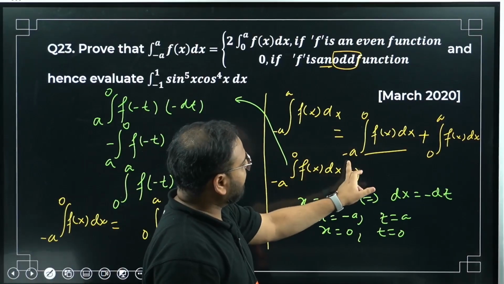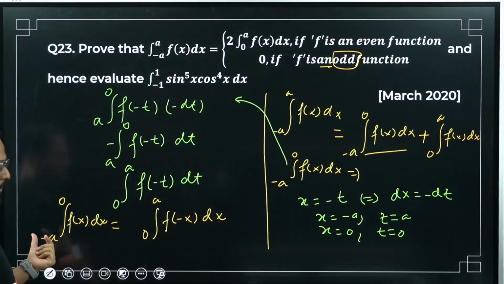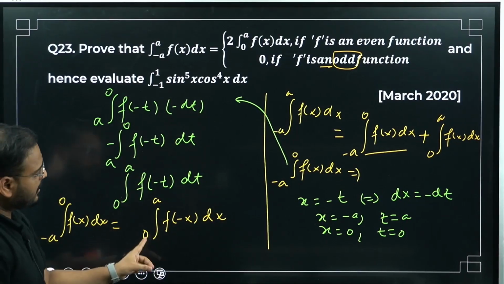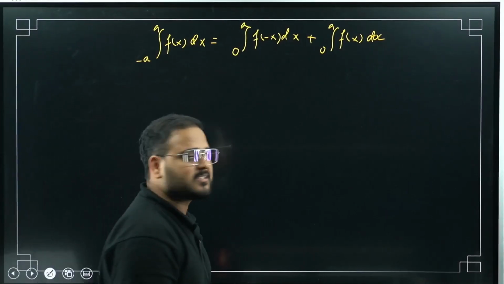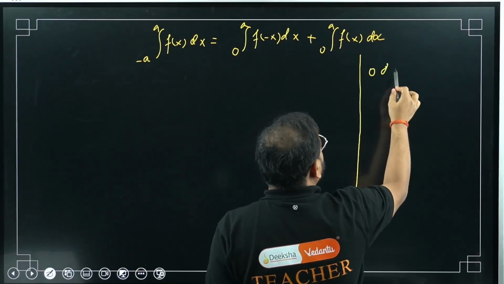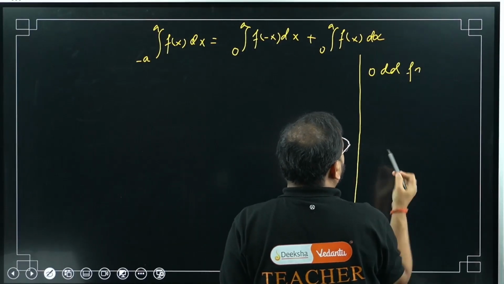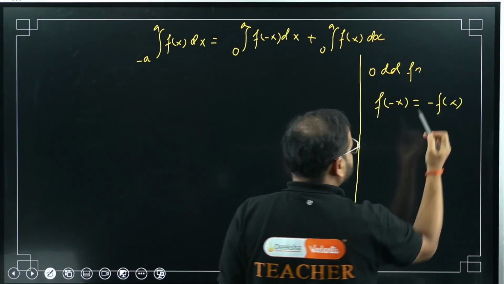This minus a to 0 f of x dx becomes what? It equals minus a to 0 f of x dx becomes minus 0 to a f of minus x dx. Same thing I've written over here. This part is clear. Now check for odd function. What happens for odd function? For odd function, f of minus x is simply minus f of x.